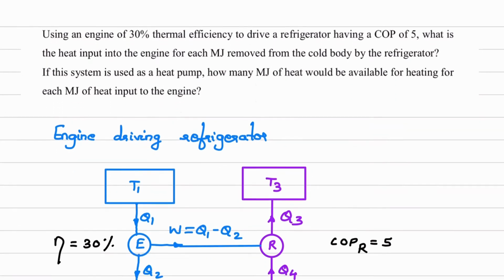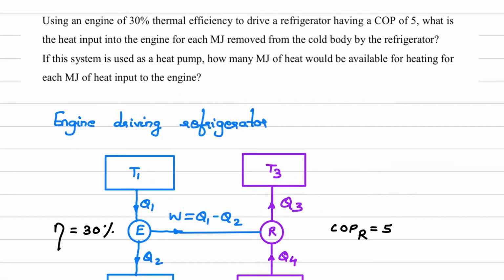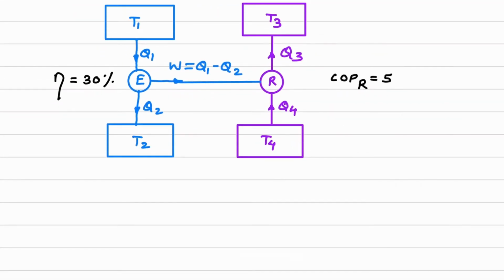Next, understand the data properly. What is the heat input into the engine? So what we have to find? We have to find Q1. I'll write down that part. What is the heat input to the engine? So we have to find Q1.